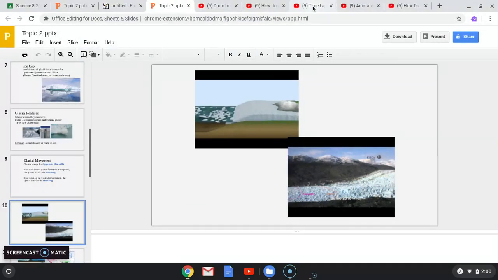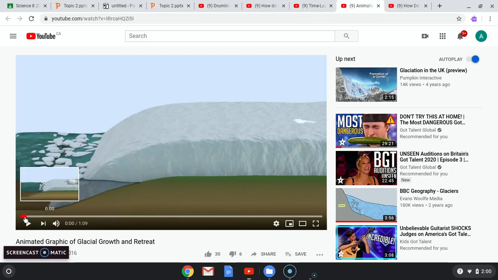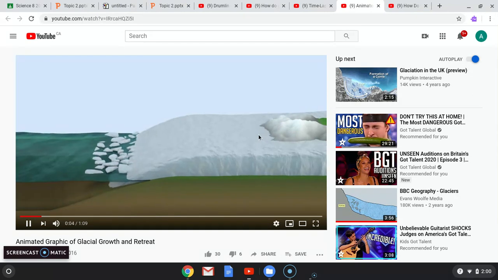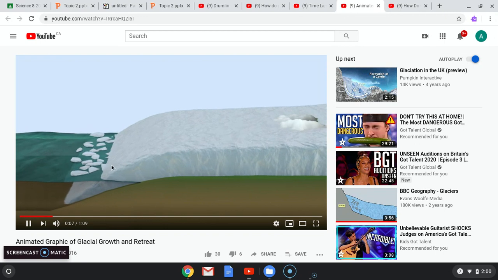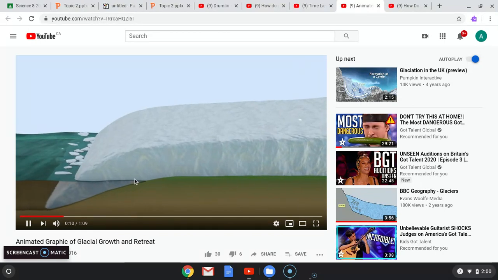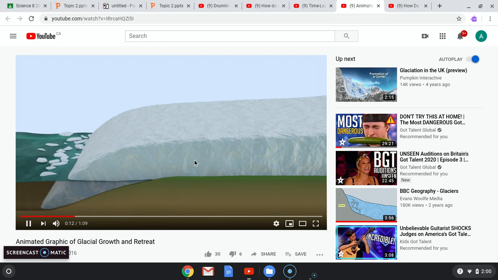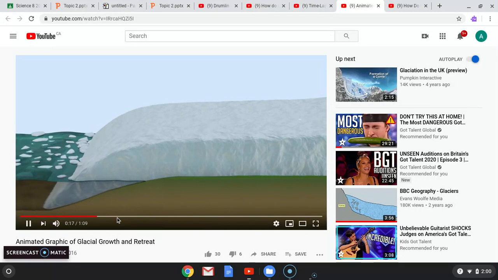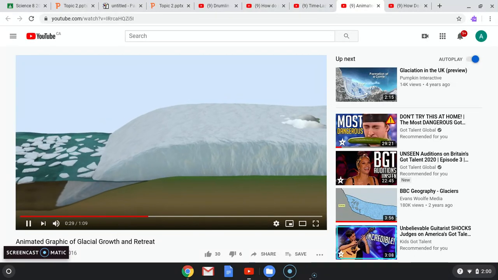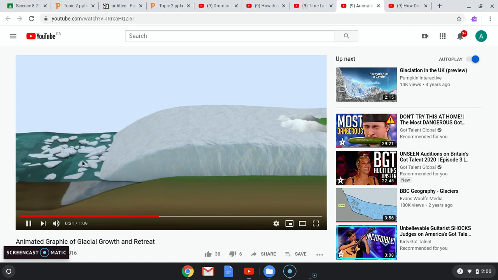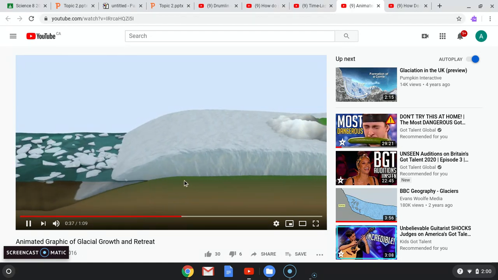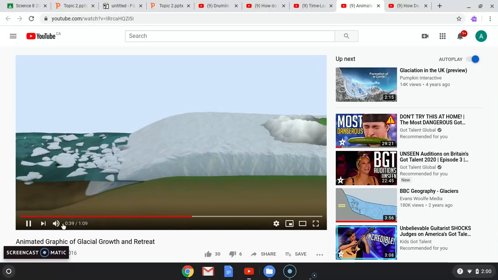Here I have a couple of videos that I'd like you to see. The first one doesn't have any sound. We can see that here is a glacier and it is slowly moving forward. There's a lot of snow being deposited, and this is an advancing glacier. You can see that it's growing in size. Now, when you see that it is melting a lot faster than the deposition up here, you call it a retreating glacier. It's no longer advancing, it's actually retreating.